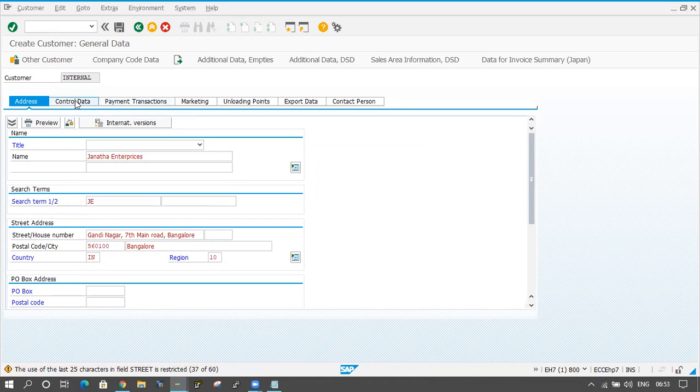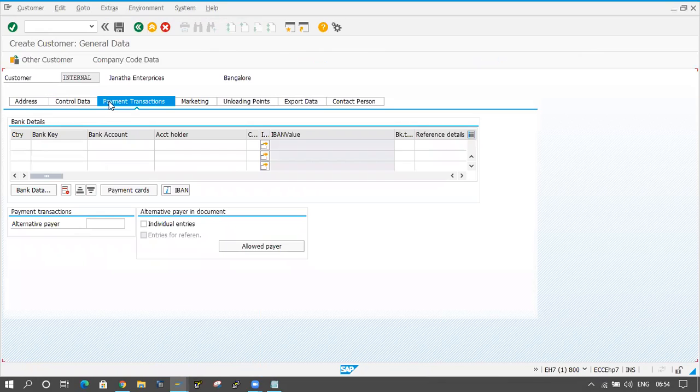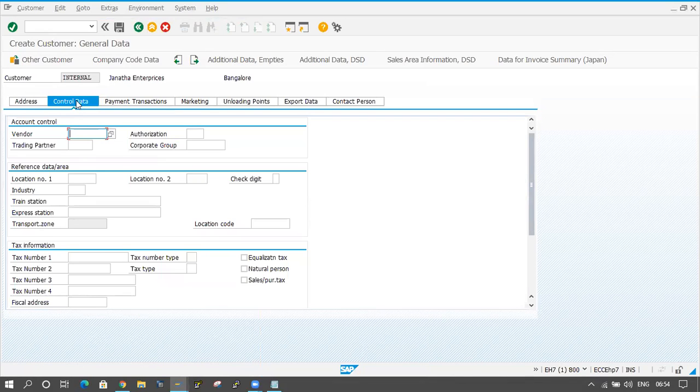Nothing is there. Click on enter. In control data, I am not providing anything.